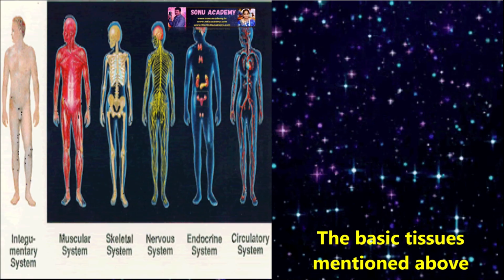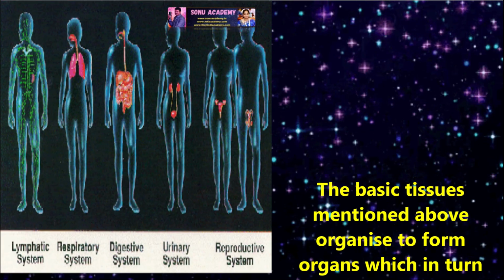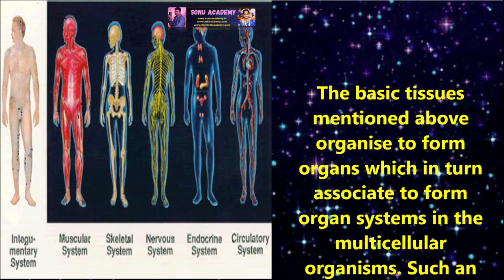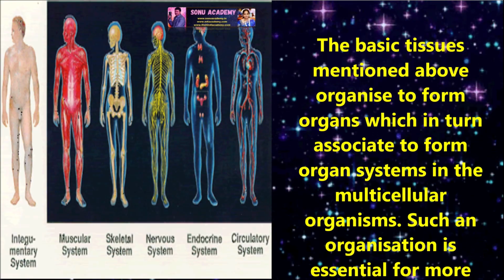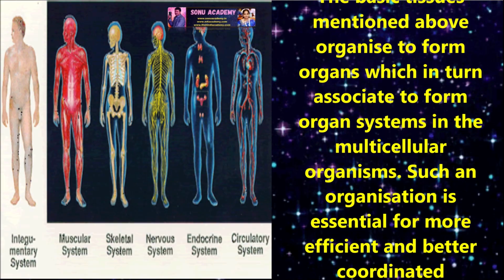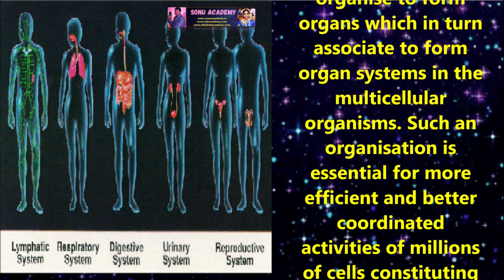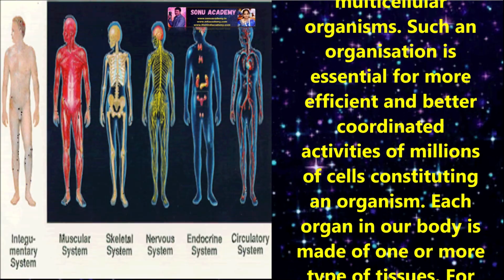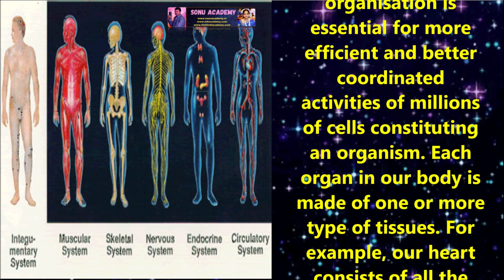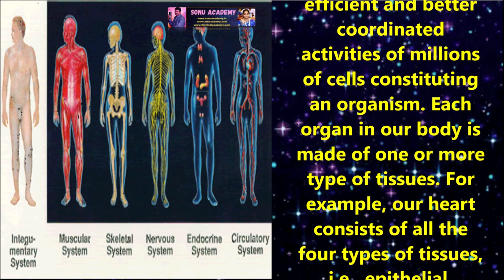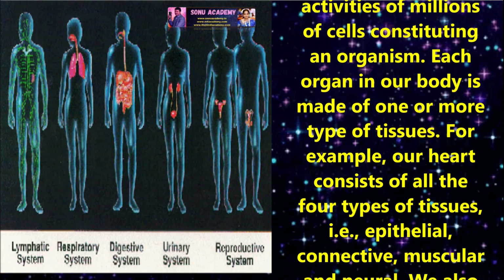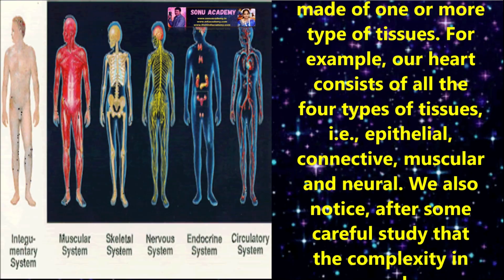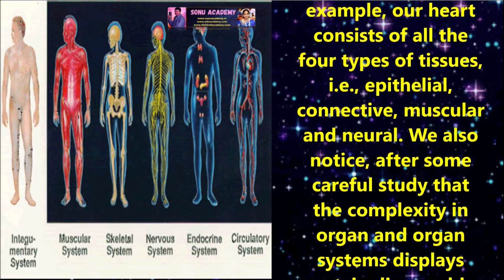Now let us discuss organ and organ system. The basic tissues mentioned above are organized to form organs, which in turn are associated to form organ systems in multicellular organisms. Such an organization is essential for more efficient and better coordinated activities of millions of cells constituting the organism. Each organ in our body is made up of one or more types of tissues. For example, our heart consists of all four types of tissues: epithelial, connective, muscle, and neural.